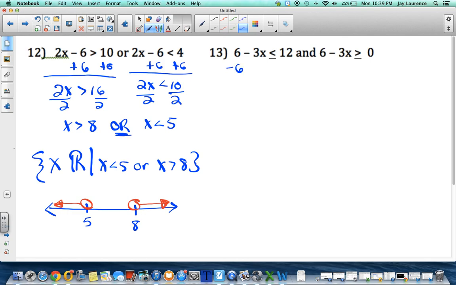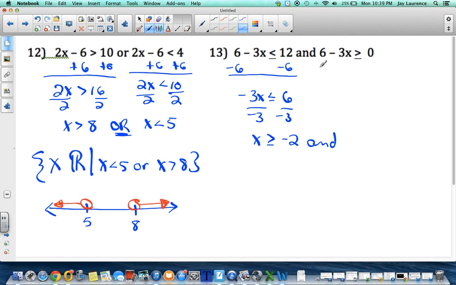I'm going to subtract 6. Get negative 3x is less than or equal to 6. Divide by negative 3. You should have some warning lights going off. x is going to be greater than or equal to negative 2. Notice the inequality flips because I divided by a negative on both sides.